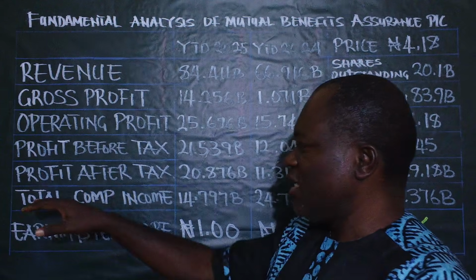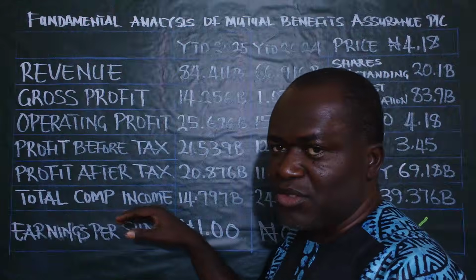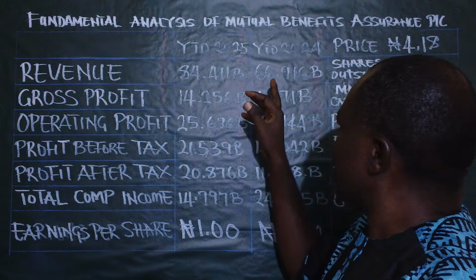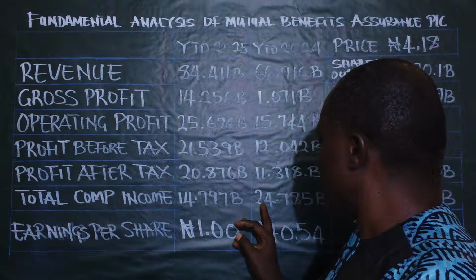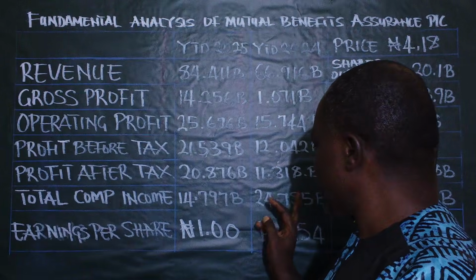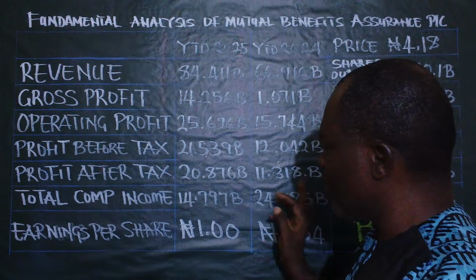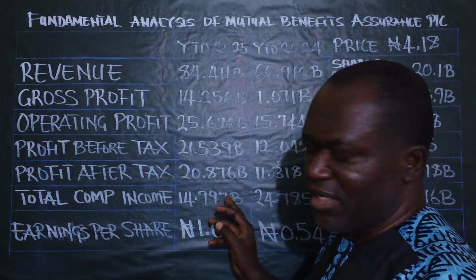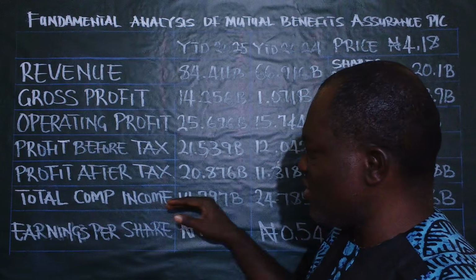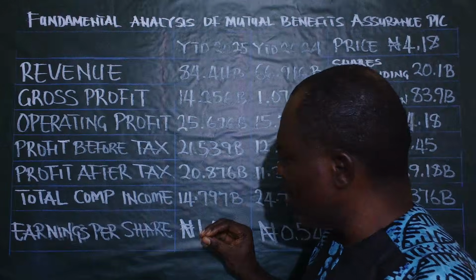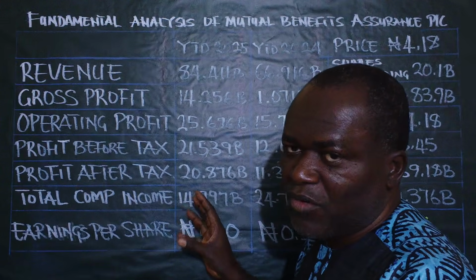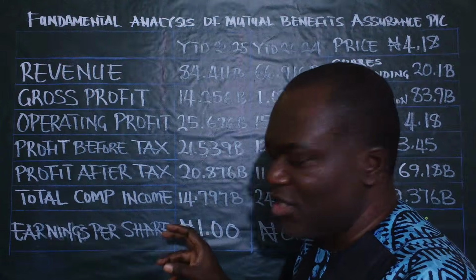So we consider the total comprehensive income. The total comprehensive income here, we discover that in the year 2024, it was 24.785 billion naira compared to 14.797 billion naira. There's a drop in this particular segment of the company's operation, but all the same, it doesn't really affect the overall profit and loss position considerably.